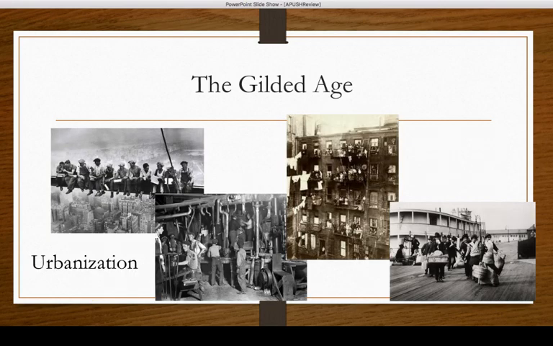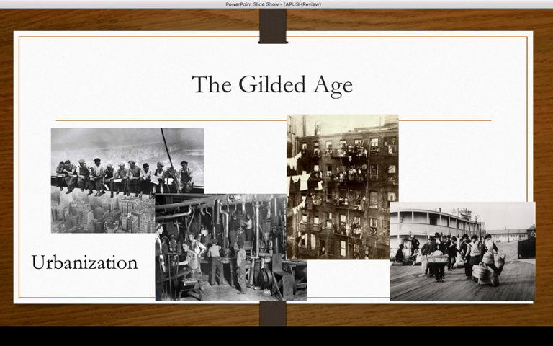Urbanization is going to play a huge role during this time period. We are going to see the shift in our populations from rural society to urban society. And a lot of it's going in because of the Second Industrial Revolution. We have factories building up. Cities are going to be building up because of this influx of huge people.